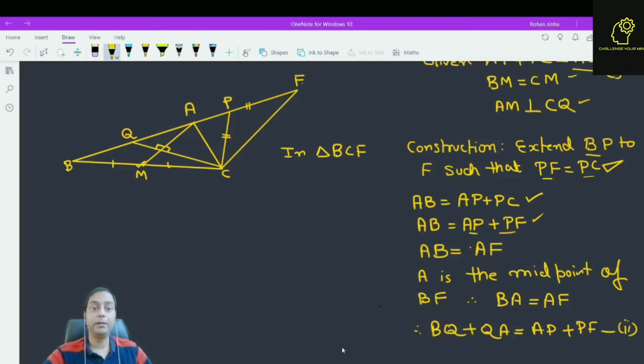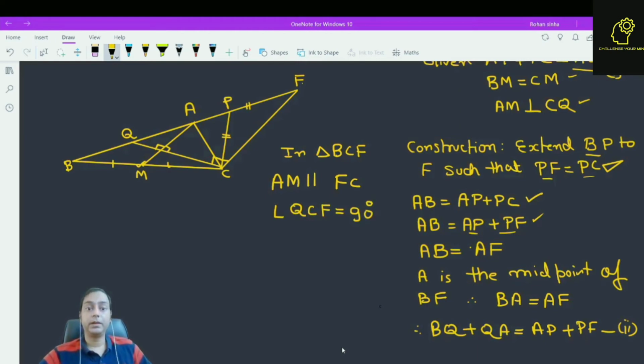So we can say AM is parallel to FC, because both M and A are midpoints of sides BC and BF respectively. So this angle QCF is also equal to 90 degrees from this property.